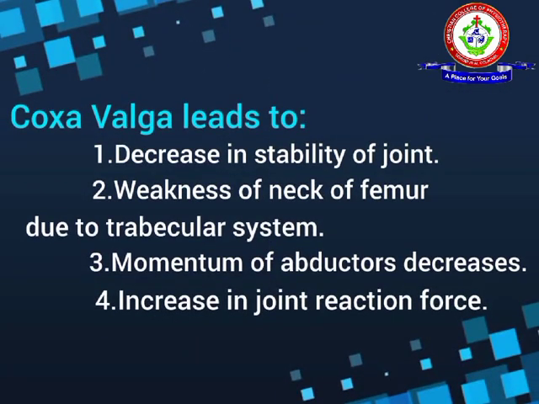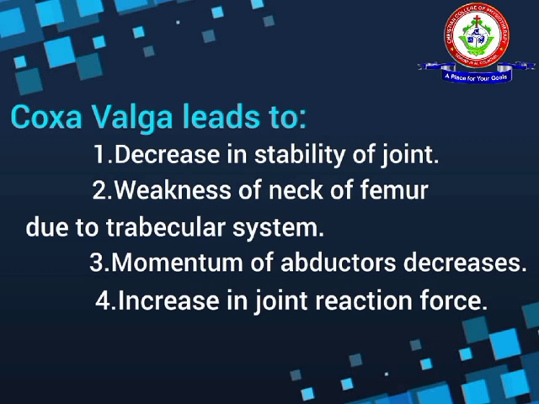In the body, any single change, that is any structural or biomechanical change, can result in a lot of different problems in the body. So, we can see what happens in coxa valga. Coxa valga leads to decrease in stability. That is, the articular surface contact area decreases because a large portion of the head of the femur remains outside and also the head tilts upwards. Next, the weakness of the neck of the femur due to the trabecular system.